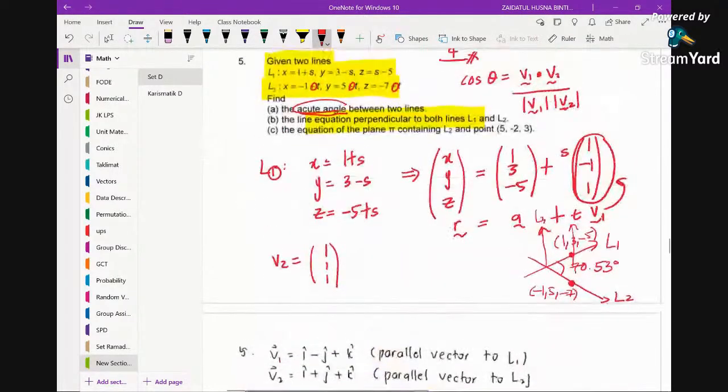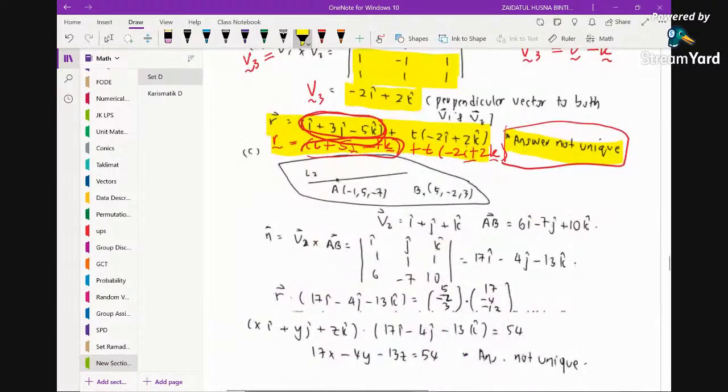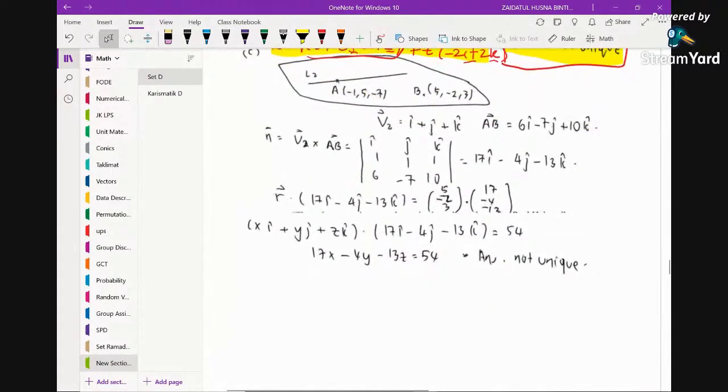Now let's continue with the C. Find the equation of the plane containing L2 and point 5, negative 2, 3. So the plane contains this L2. The plane contains this L2 and the point. So this is also a fixed point on the plane. So how do we find the equation of the plane? So this is the diagram. We have this plane and the plane contains L2 and also this fixed point.